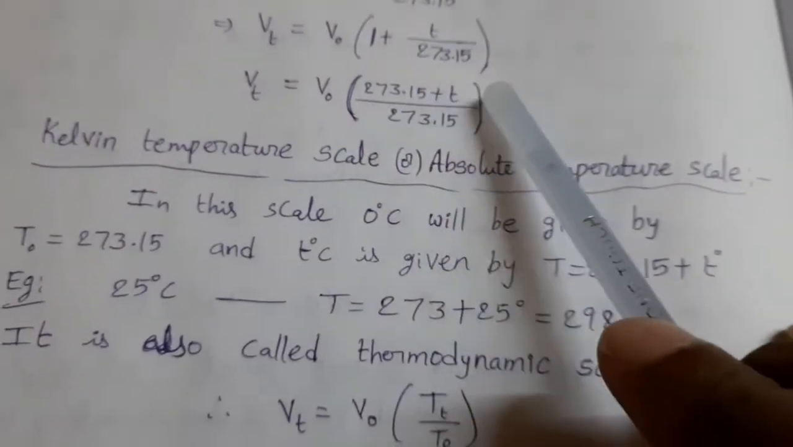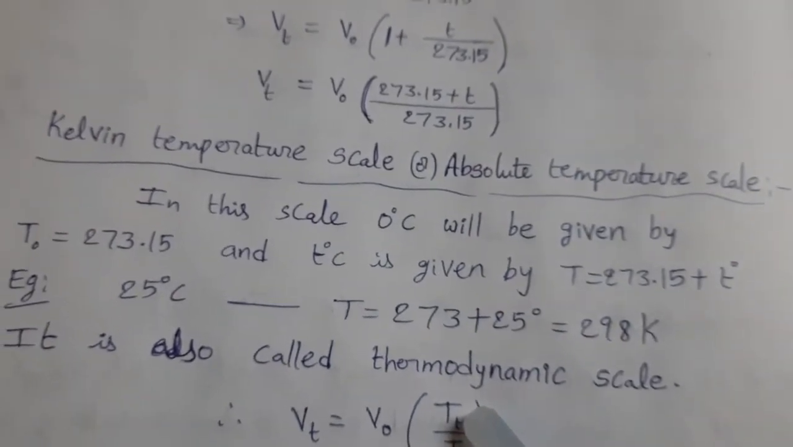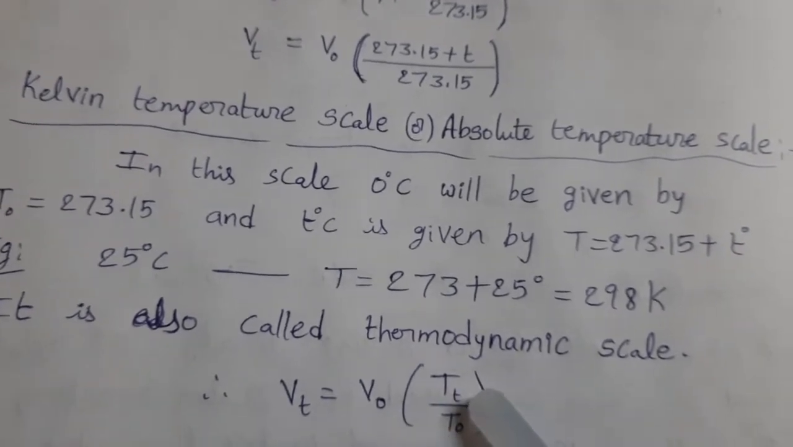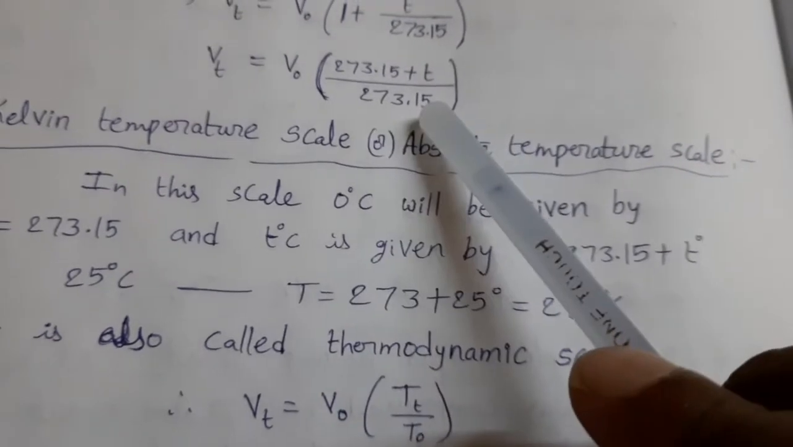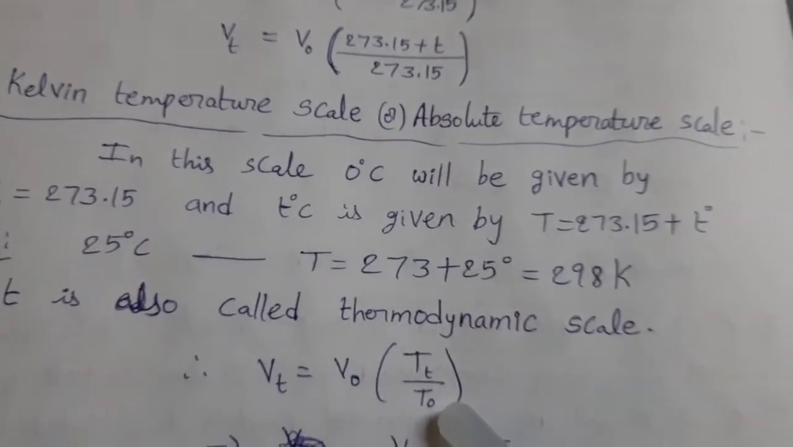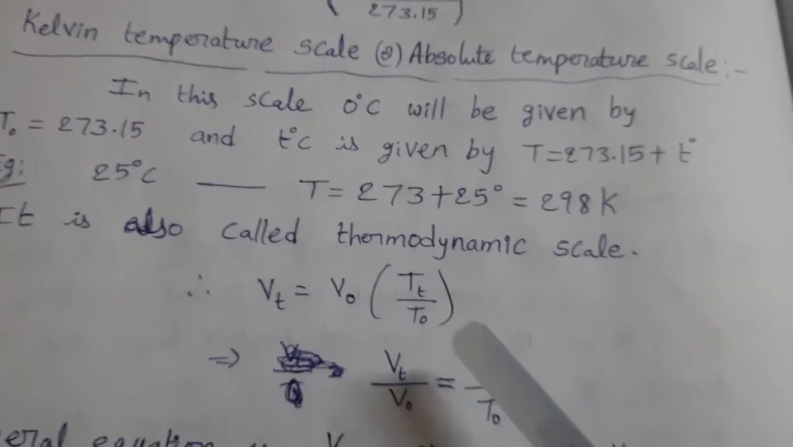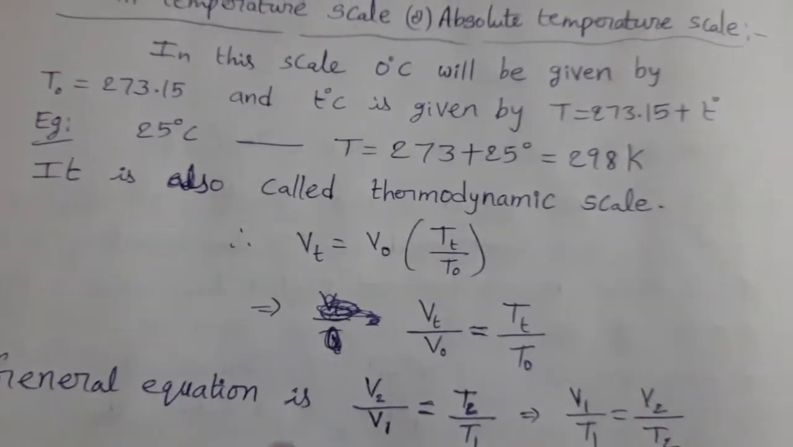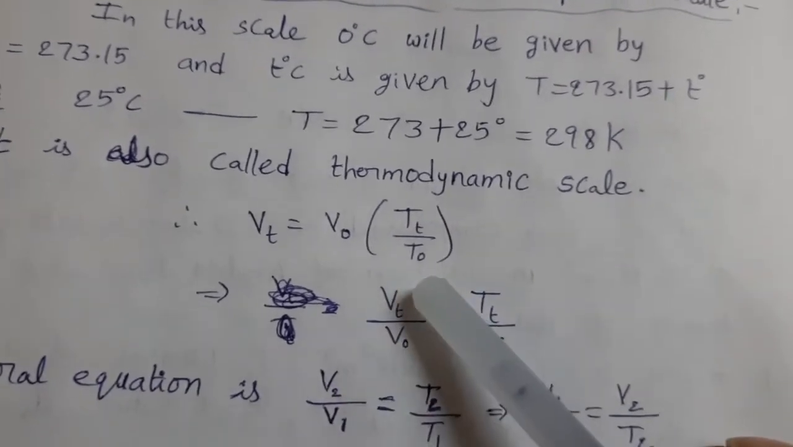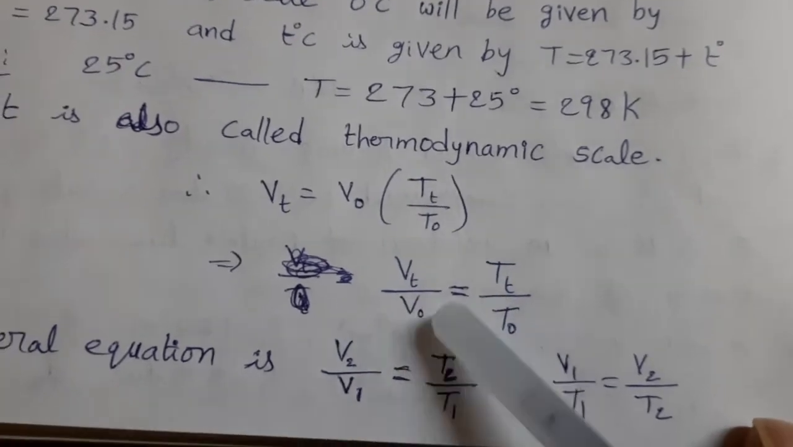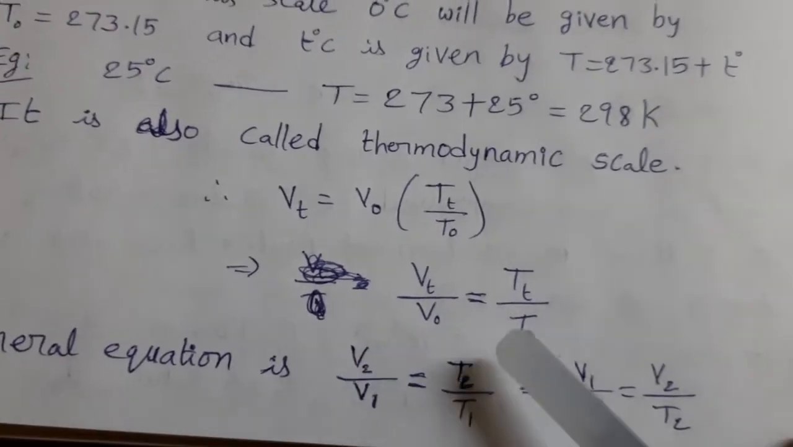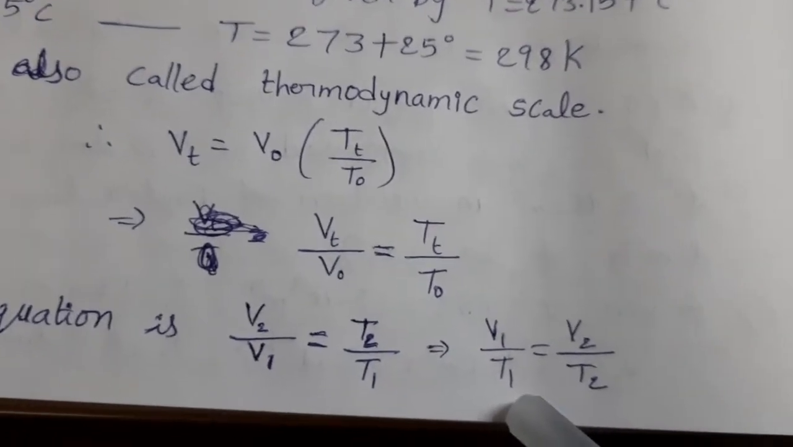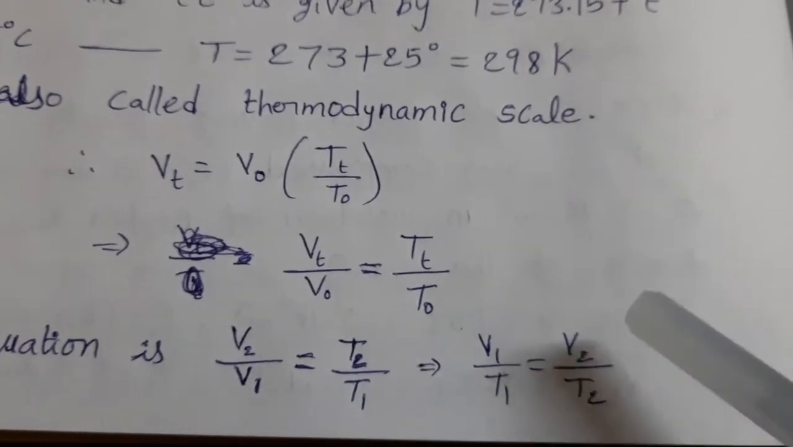So in place of this, we can write this one: temperature, absolute temperature 273.15 plus T, that is the absolute temperature at T degree Celsius, divided by this, the absolute temperature at 0 degree Celsius, that is T naught. Okay. So from this, Vt by V naught equal to Tt by T naught. So the general equation: V1 initial volume, V2 final volume, T2 final temperature, T1 initial temperature. So from this we can write in this way also, V1 by T1 equal to V2 by T2.